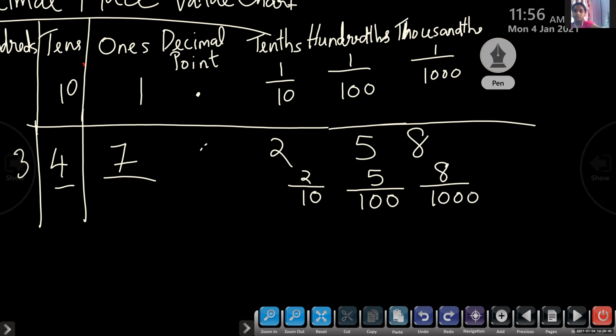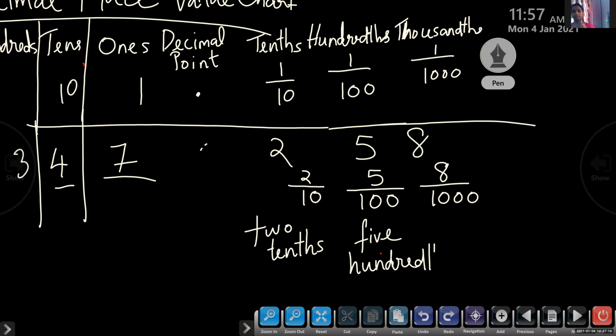Okay, children, I think you have learned this in class 4, how to write a decimal number as a fraction. So this we can write 2/10.